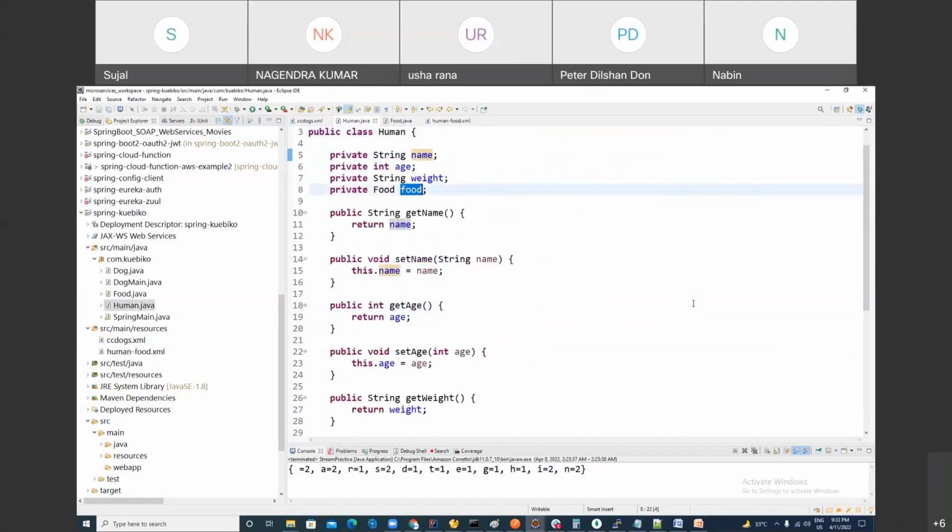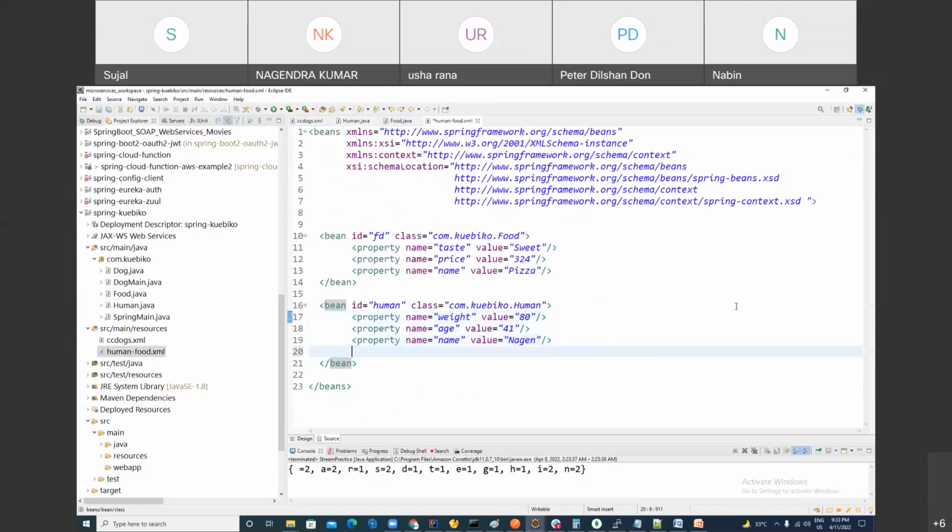And what about, see, these are the normal attributes, Usha. Name, age, and weight. Food is not normal. Food is bean type. Say yes. Yes. We have one more property of it, but food is not a normal attribute. Food is another bean. Am I right? Yeah. So you are saying, hey Spring container, when you make an object of human, you also should set this bean as a dependency into it. So here you cannot use value, you can use the ref keyword, and here you can put this FD. Usha, you got it? Yes.